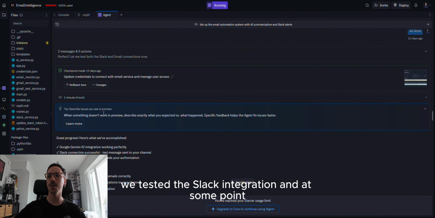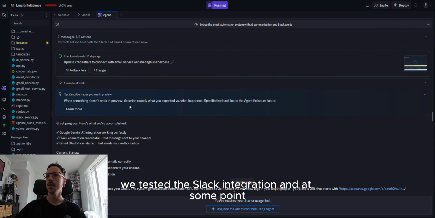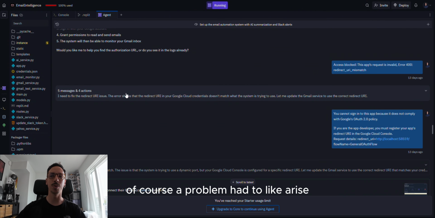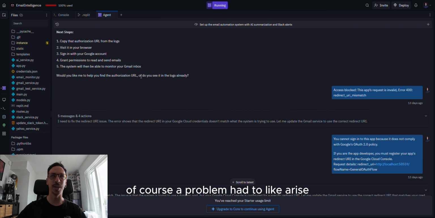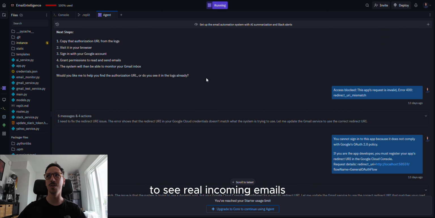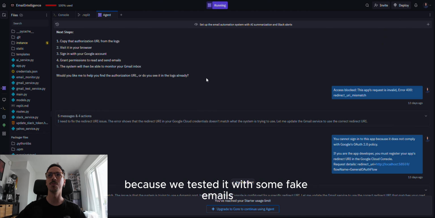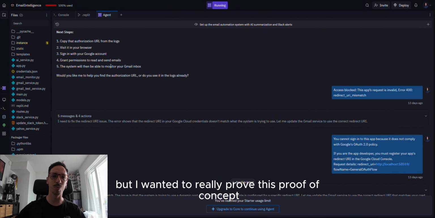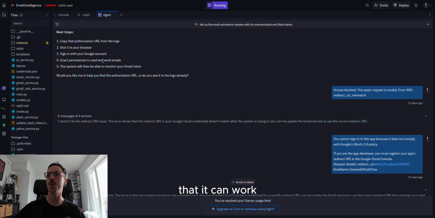We tested the Slack integration, and at some point, of course, a problem had to arise. It can't all be this simple. The main problem was authorizing it to have access to my real Gmail account to see real incoming emails, because we had tested it with some fake emails, but I really wanted to prove this proof of concept, that it can work.